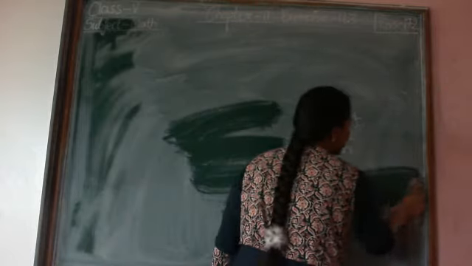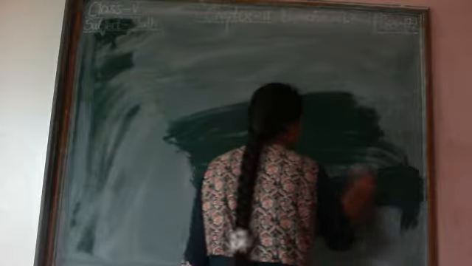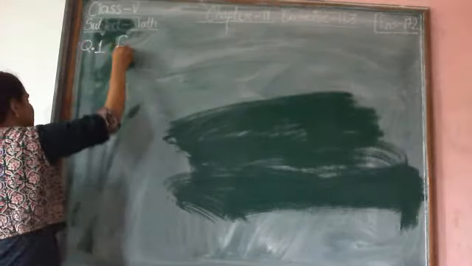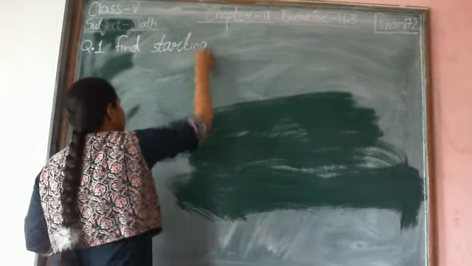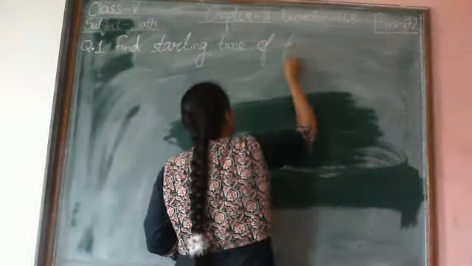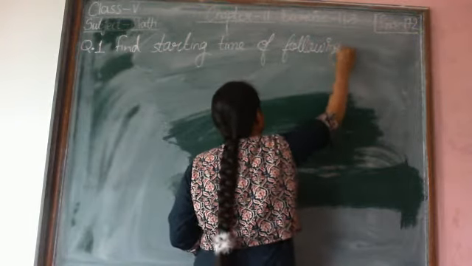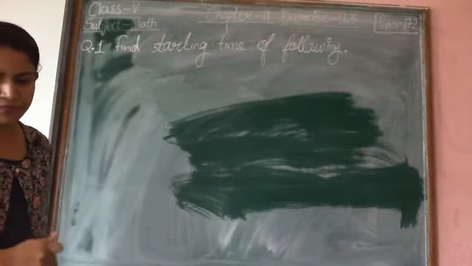The difference between 2 timings is called time duration. Okay, now question number 1, find starting time.